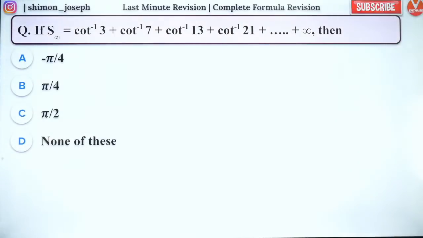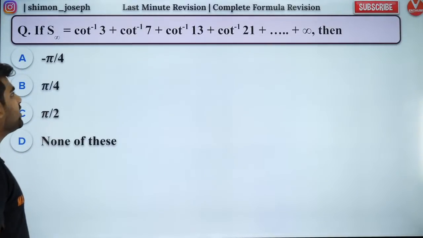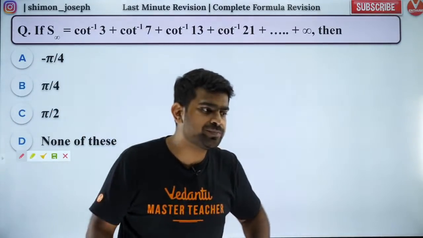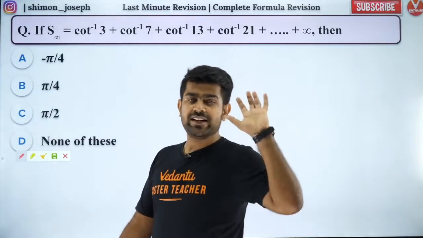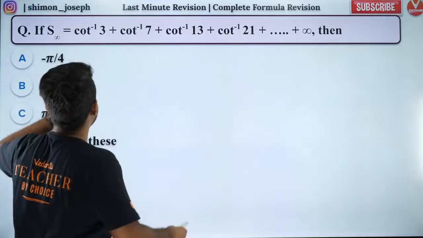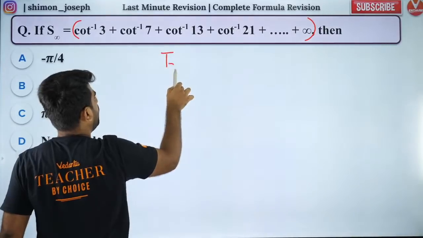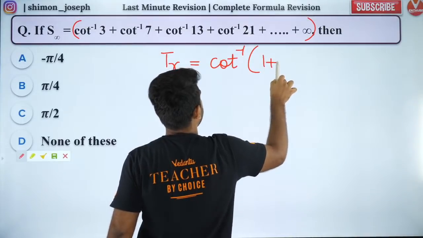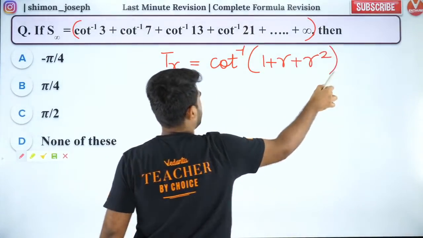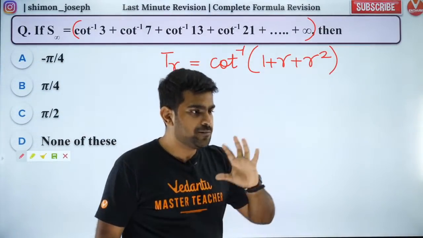Here we go. So the first thing which I wanted to teach you guys is nothing but this question which I gave in my short session. I discussed this today. Do you all remember that? S infinity is equal to, I gave a formula. So I discussed this question in my short session and I want to solve it for you. So first of all, what is the rth term? Do you guys agree the rth term is cos inverse of 1 plus r square? How many of you can understand that? Very good, Prashant. Very good, Bharat.